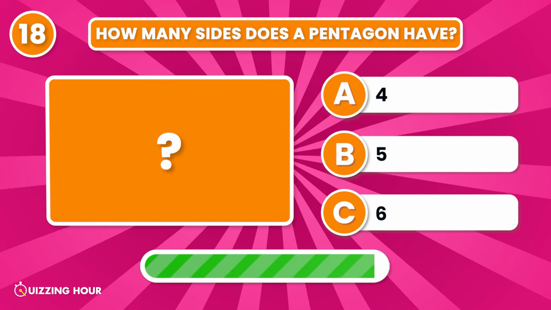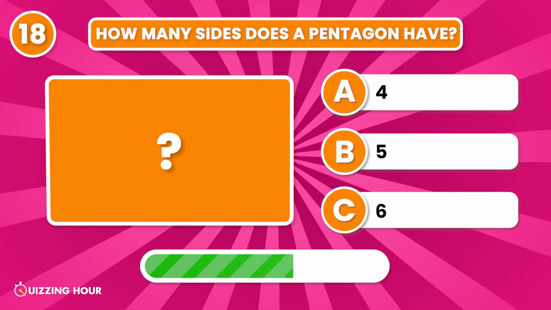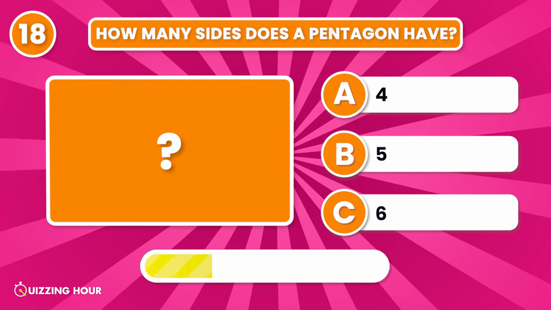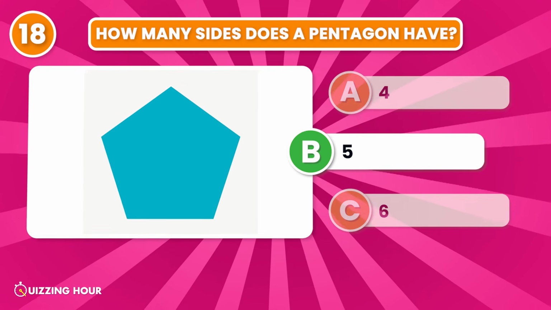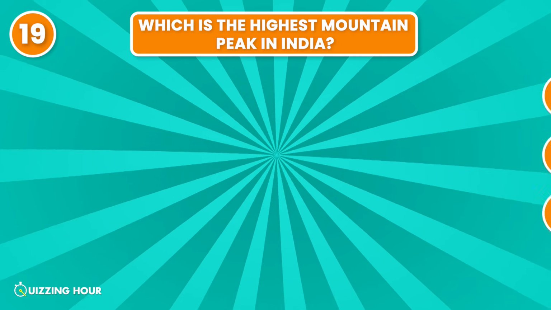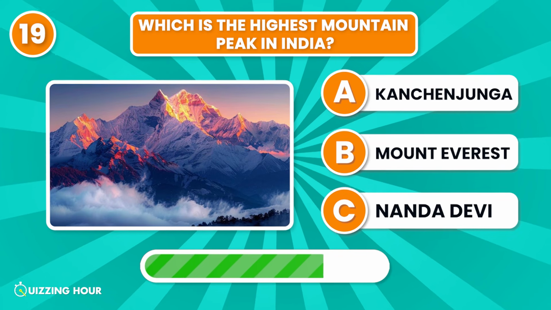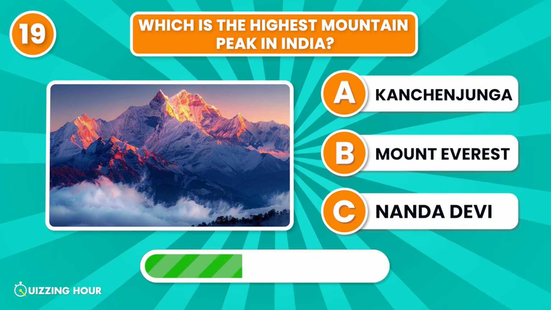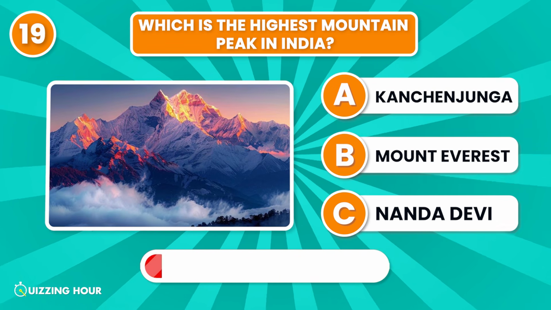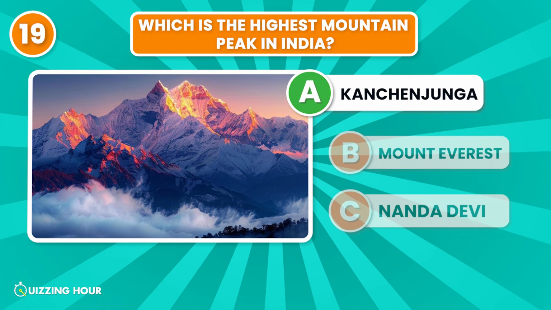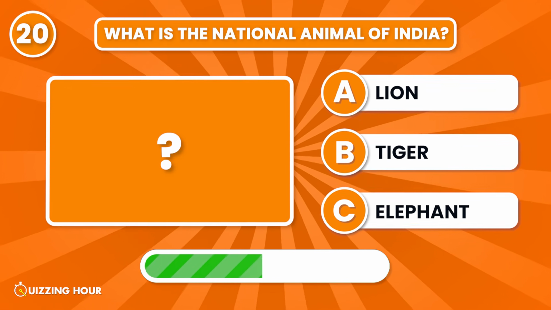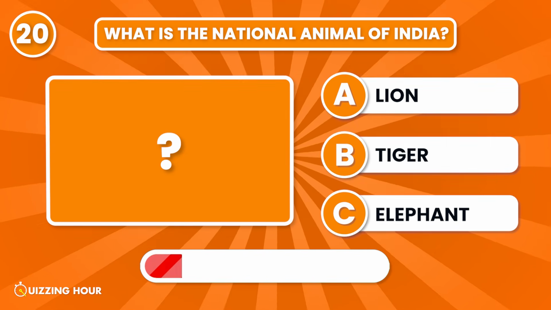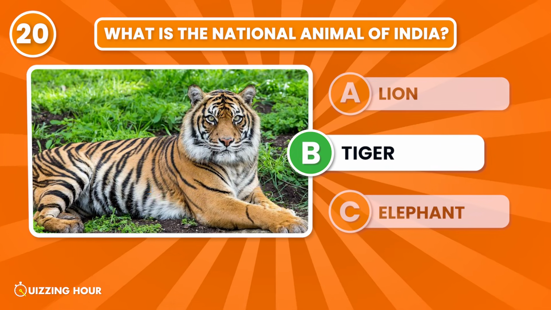How many sides does a pentagon have? 5. Which is the highest mountain peak in India? Kanchenjunga. What is the national animal of India? Tiger.